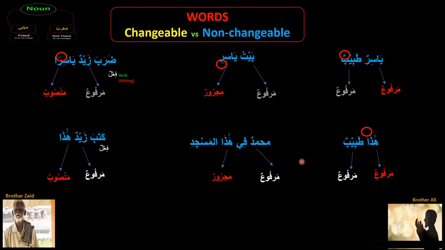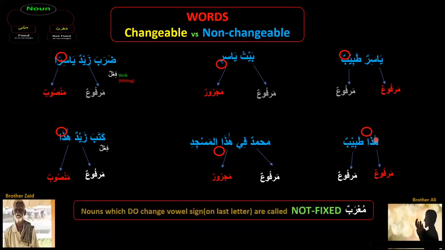There's nothing here. In this sentence, Muhammadun fi hadha al-masjidi, fi is harf jar. After fi, the word which will come will always be majroor. But can we see any kasra here? We can't say fi hadhi, it is fi hadha. Here in the third one, when it's coming with the verb, kataba Zaidun hadha, meaning Zaid wrote this, here we can see the fatha, right? But in the previous example where there should be a kasra, we can't see any. Here there should be a marfu sign, dhamma, we can't see.